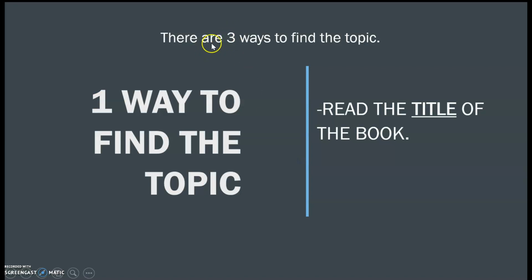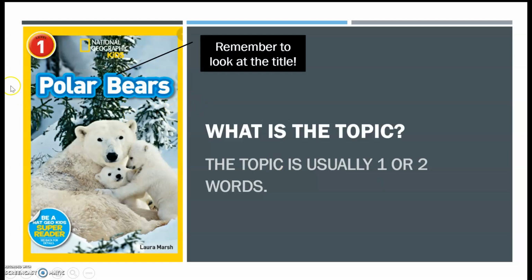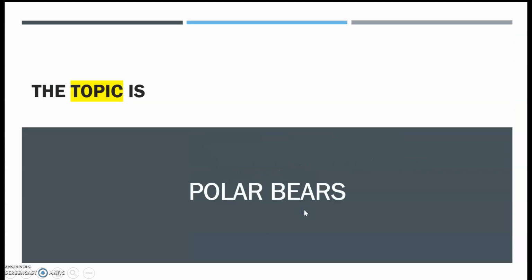Okay, so there are three ways to find the topic. One way to find the topic is to read the title of the book. Okay, so let's look at this. This here says polar bears. Remember to look at the title. So what is the topic? The topic is usually one or two words. So the topic is polar bears.